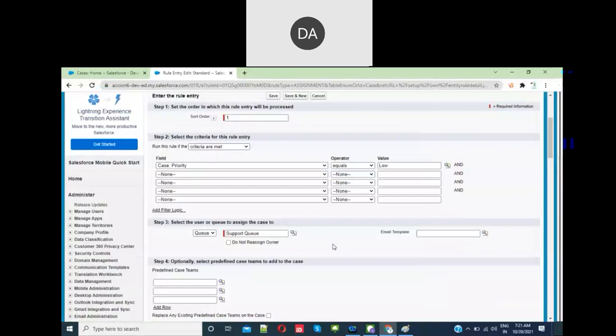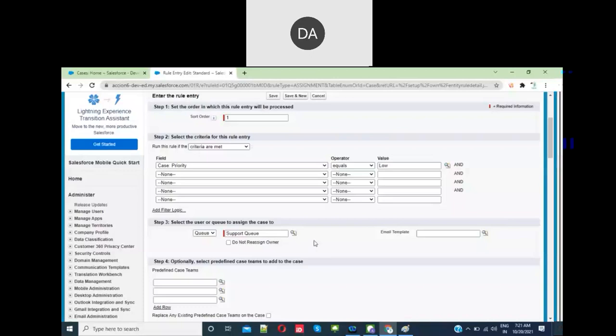But medium and high priority cases should be addressed immediately. That's why for the low priority cases, I'm assigning the support queue. Support queue means whoever is providing the support for them. And for high and medium priority cases, I'm going to assign to supervisor queue and individual users.